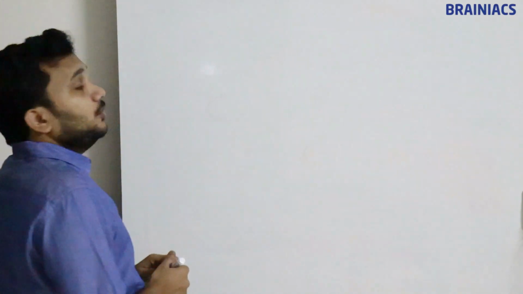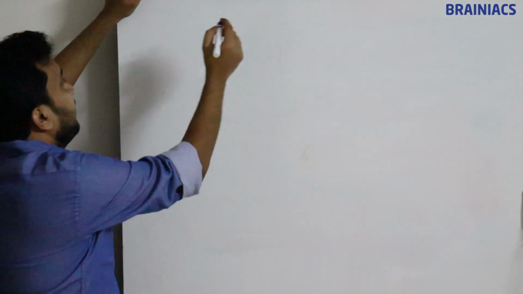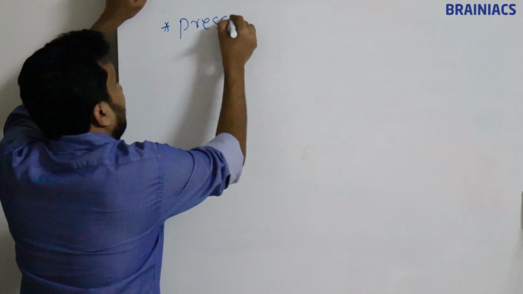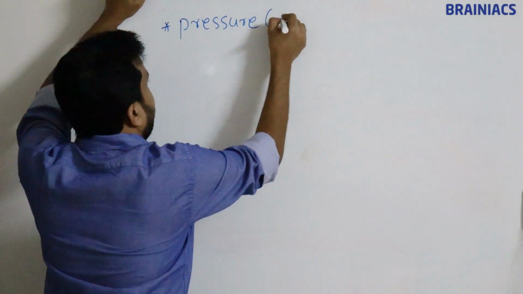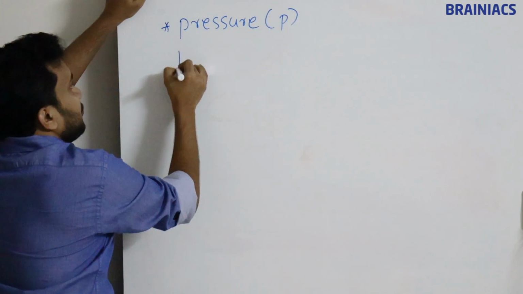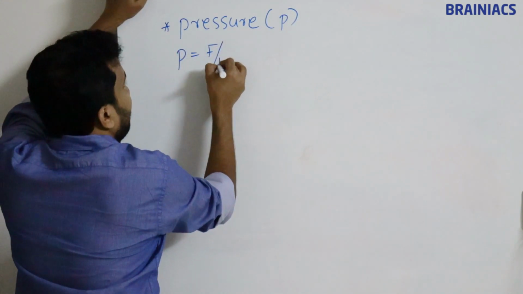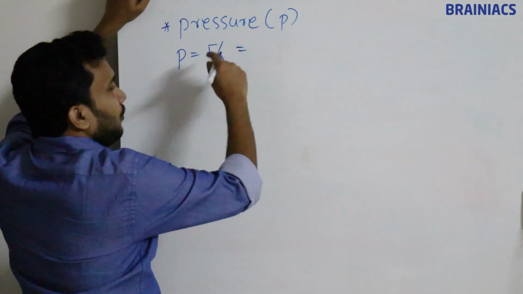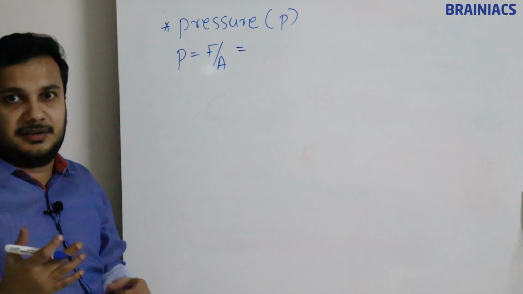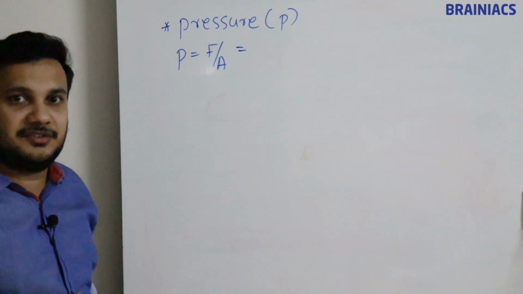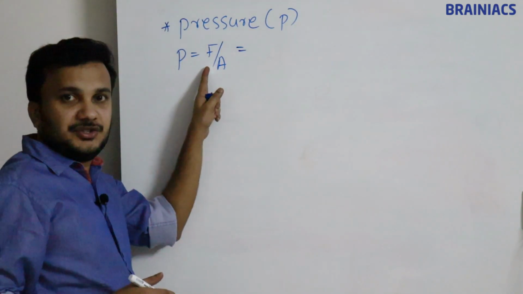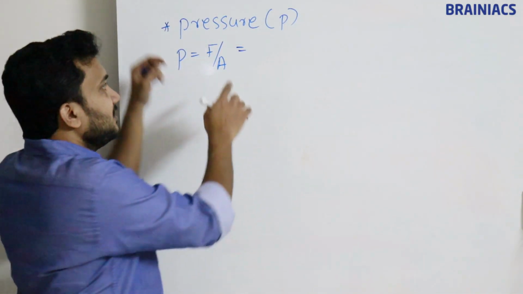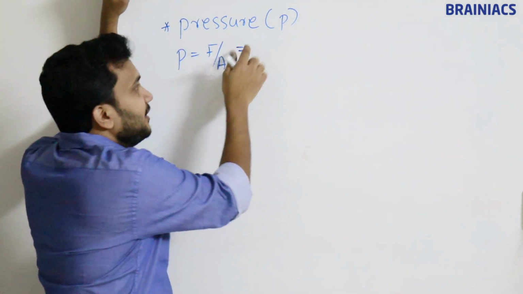The next parameter I am going to write is called pressure. Have you heard about pressure? I am writing it as P. Pressure is equal to force divided by area. What is the dimension formula for force? In order to derive it in an easy way, you can change this into a formula. If you do that, things will get easier for you.